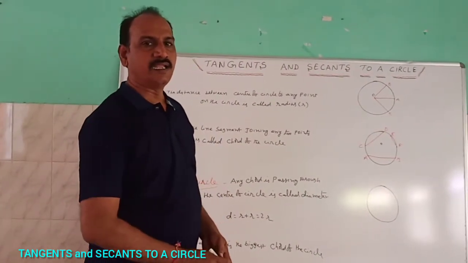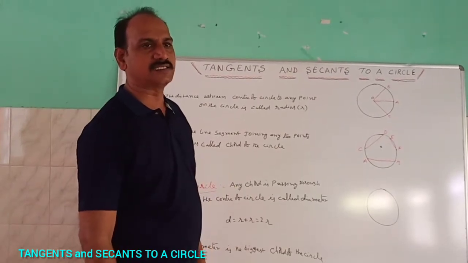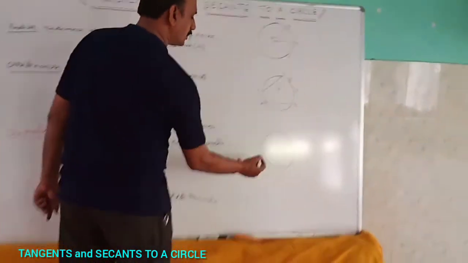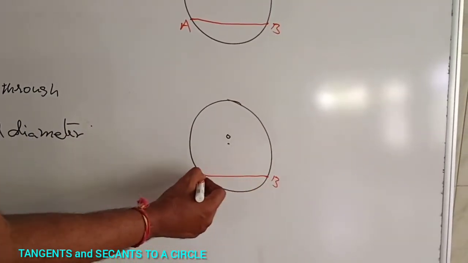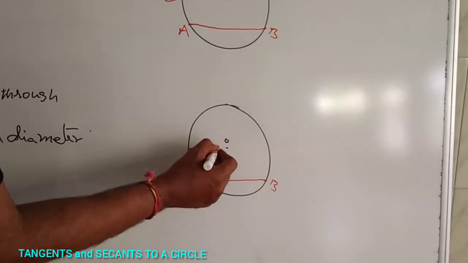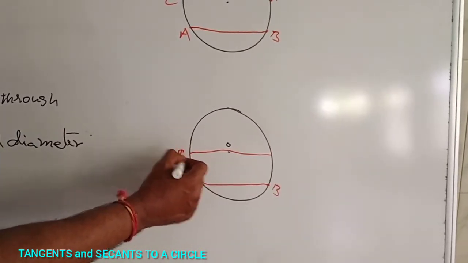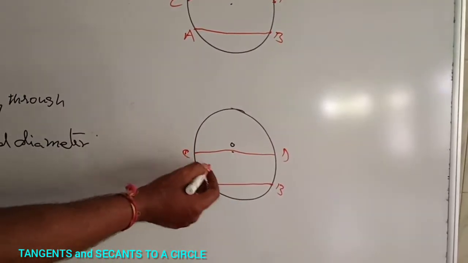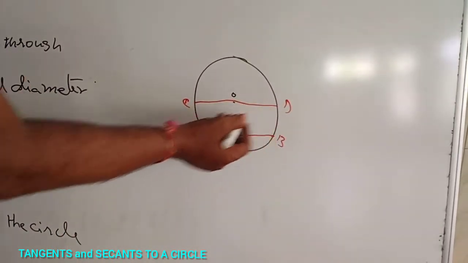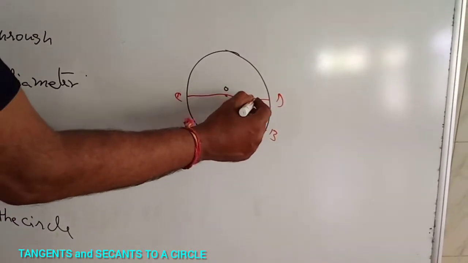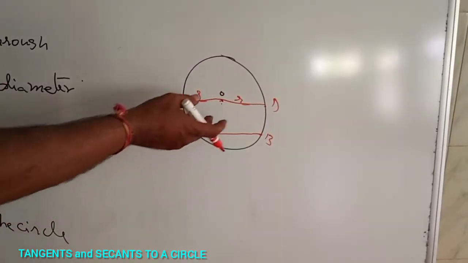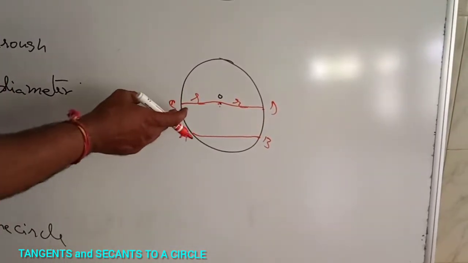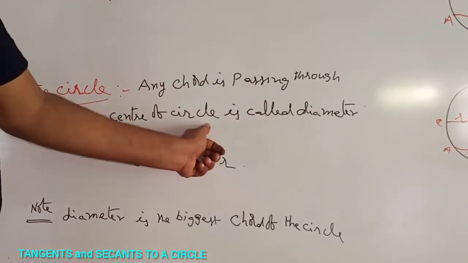Diameter of the circle: any chord passing through the center of the circle is called the diameter. Already you know that. For example, joining these two points is called a chord of the circle. Any chord passing through the center of the circle is called the diameter. OD is one radius, OC is another radius, and the sum of the two radii is the diameter.